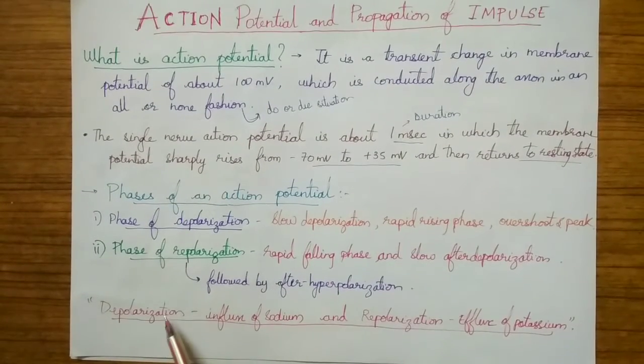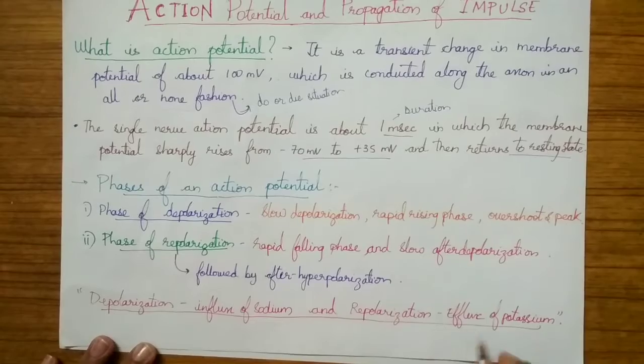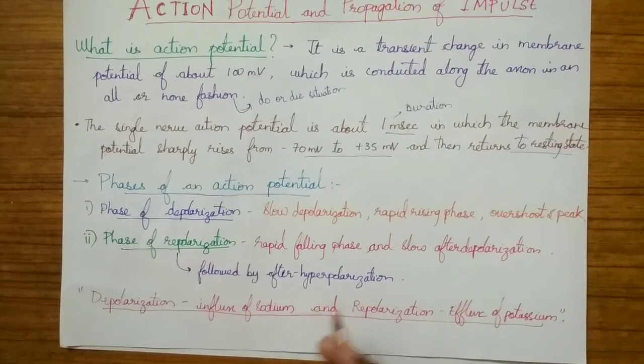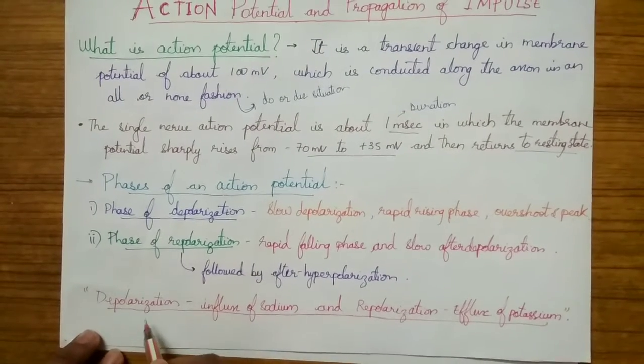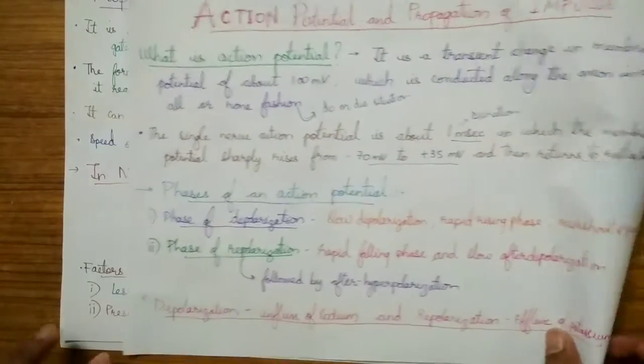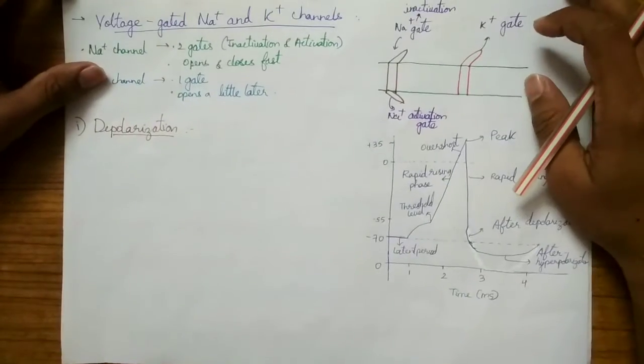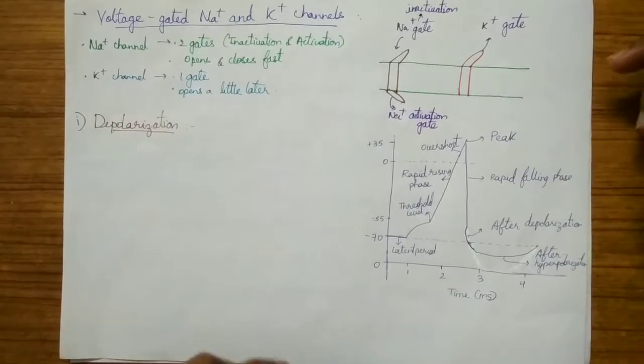You should mainly remember that depolarization occurs due to the influx of sodium and repolarization occurs due to the efflux of potassium. So these two ions are mainly required in the action potential process. So this line is very important. Depolarization involves influx of sodium and repolarization involves efflux of potassium. So as it involves two ions, there must be two channels for these two ions.